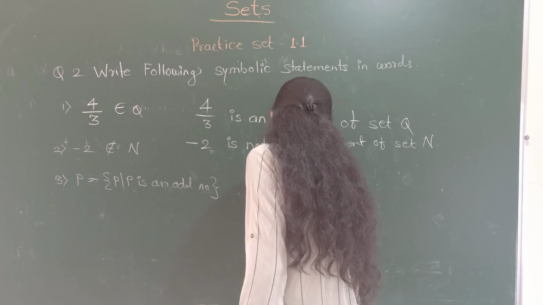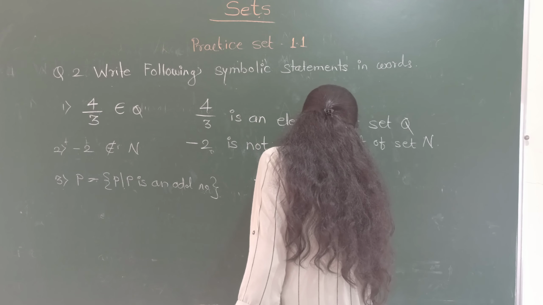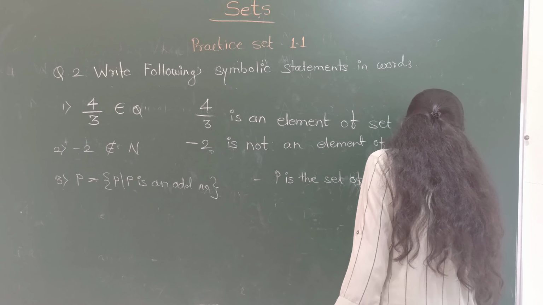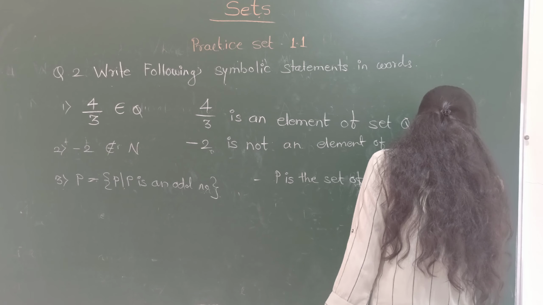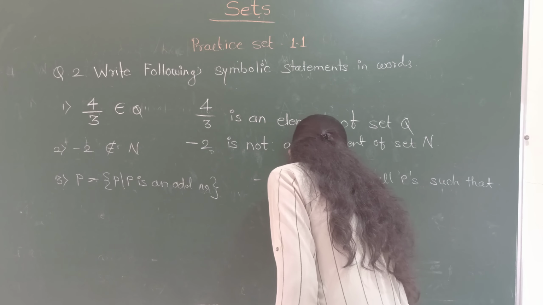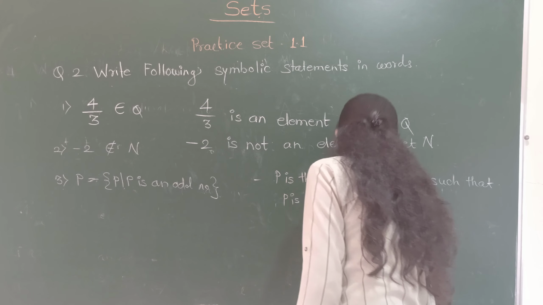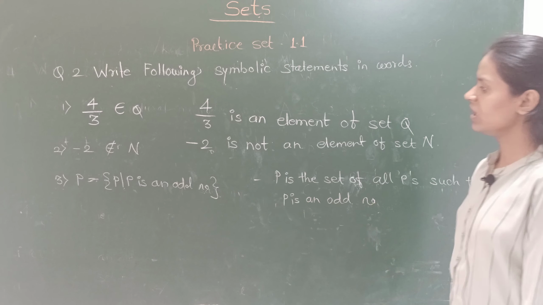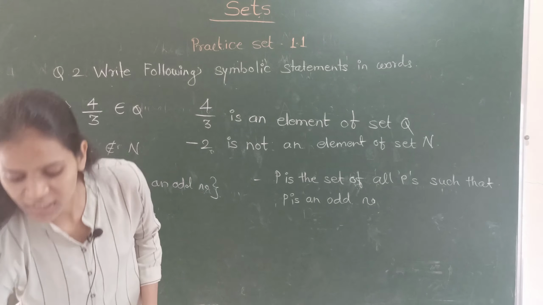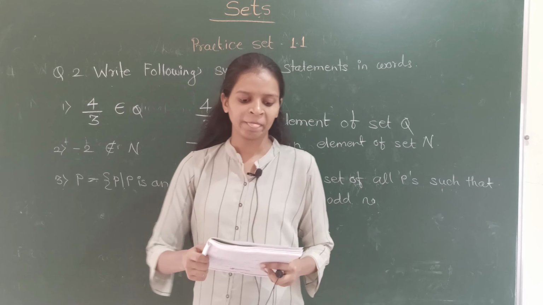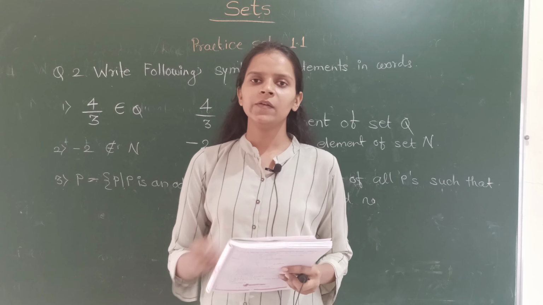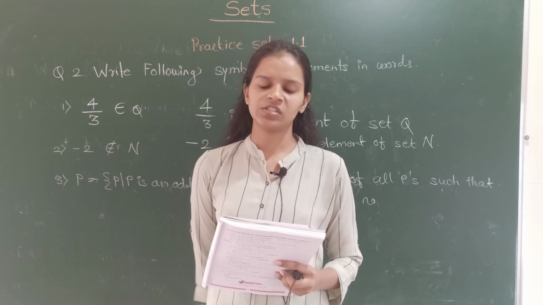P is the set of all p's such that p is an odd number. Okay, then we have written all the statements in words. Then next, in your textbook they have given you question number 3, that is write any 2 sets by listing method or by rule method. You can write any sets whatever you want.